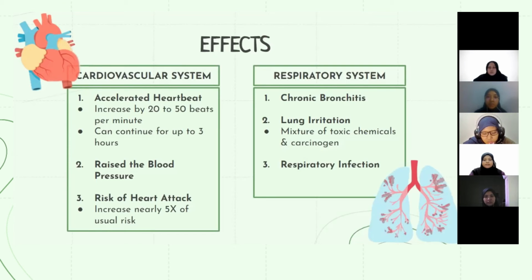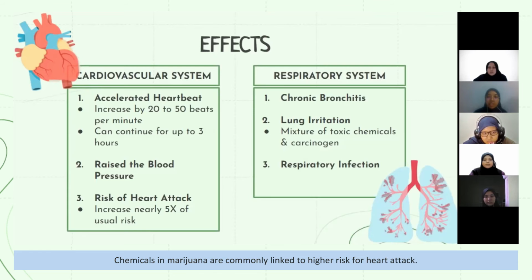Firstly, for the cardiovascular system, chemicals in marijuana are commonly linked to a higher risk for heart attack. Some studies suggested that a person's risk for heart attack during the first hour of smoking marijuana is about 5 times higher than his usual risk, especially if he had a history of heart attack.